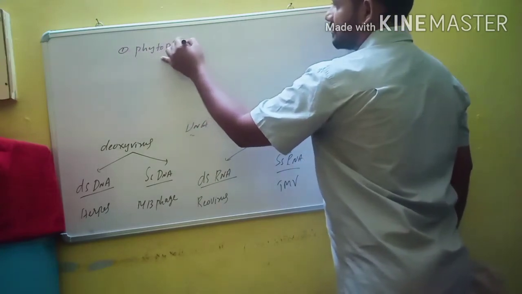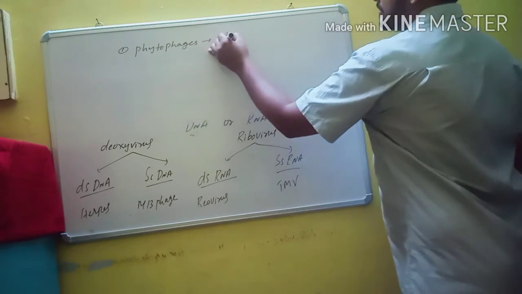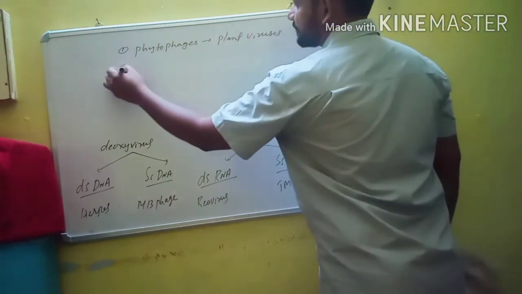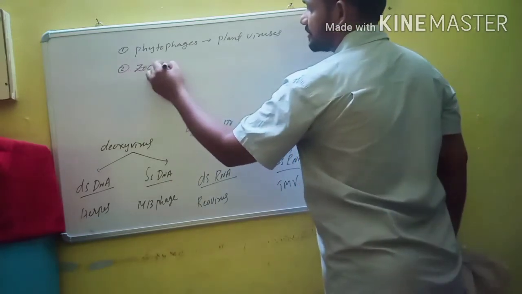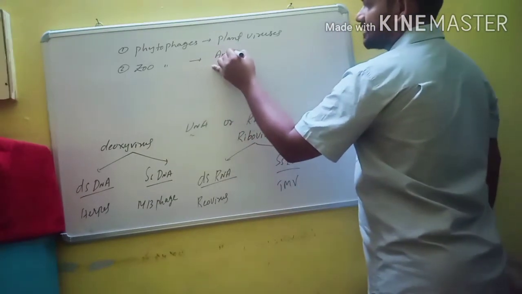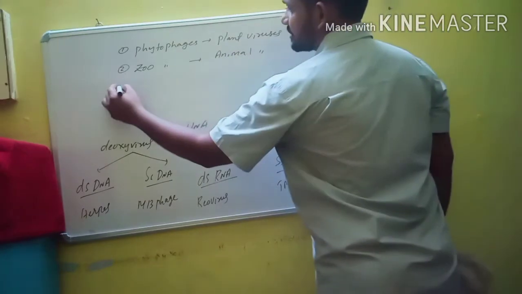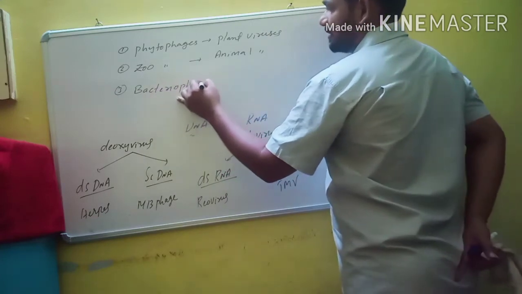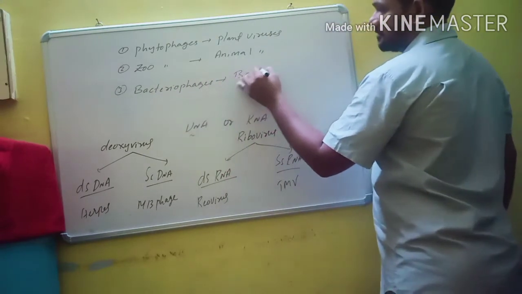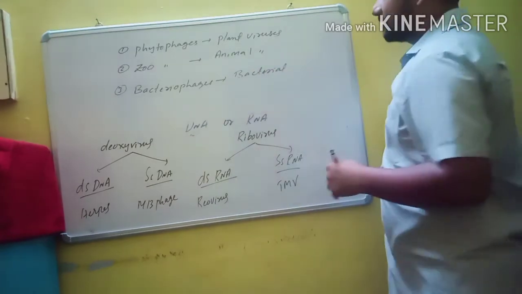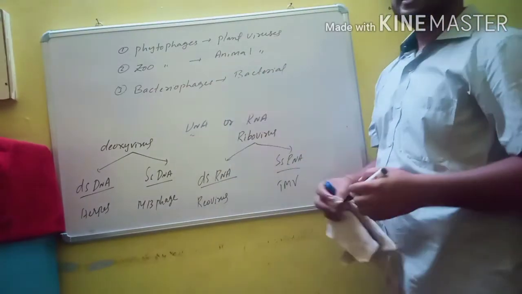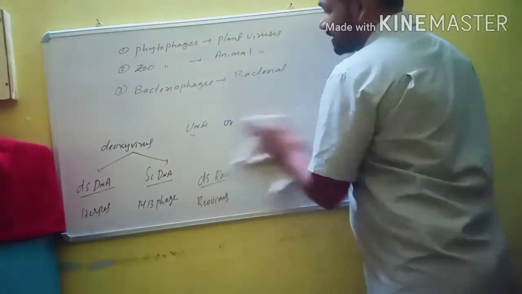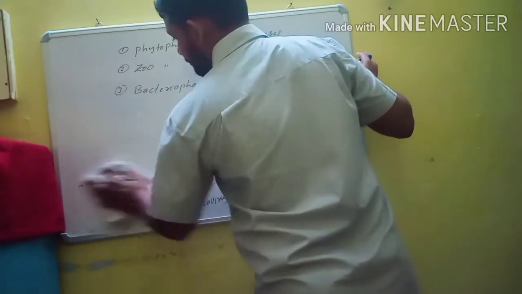Phytophages, which means plant viruses. Next, zoophages, animal viruses. Next, bacteriophages. Bacteriophages means bacterial viruses. The viruses which cause diseases in bacteria are known as bacteriophages.